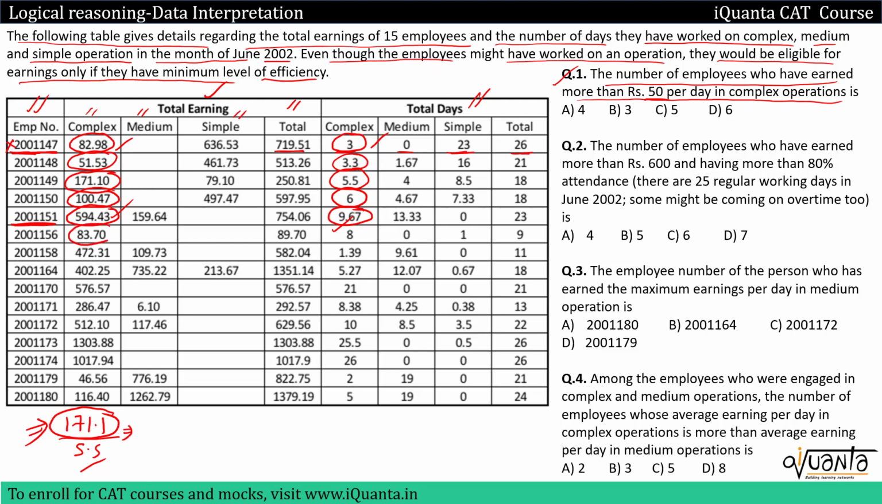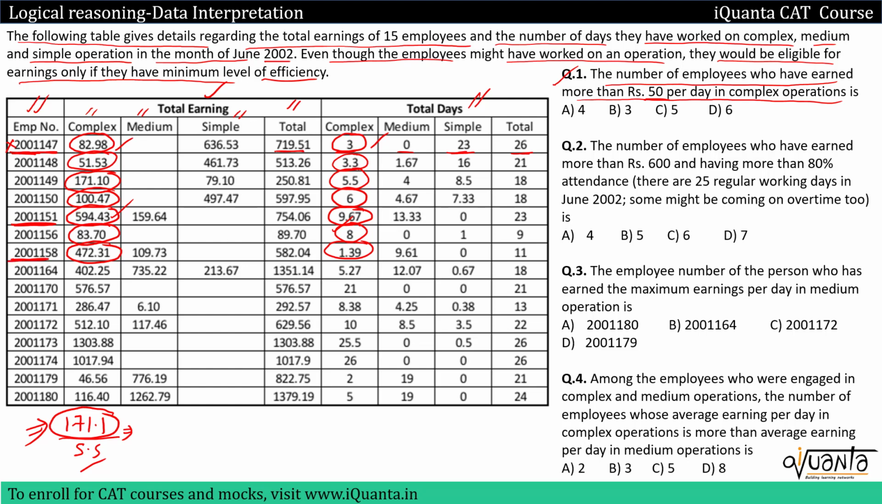Then we come to the next one, 83.70 divided by 8. It will be somewhere around 10 point something. We won't count it. The next one is 472.31 divided by 1.31. So 472 and we are dividing it by about 1.2. Obviously this will be very much greater than 50. So we'll count this employee.